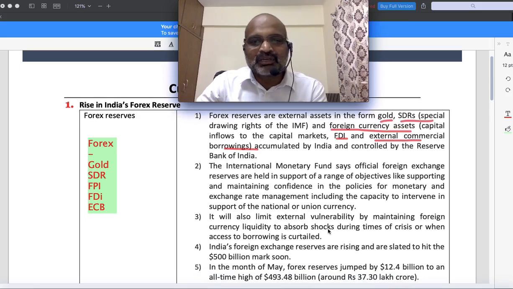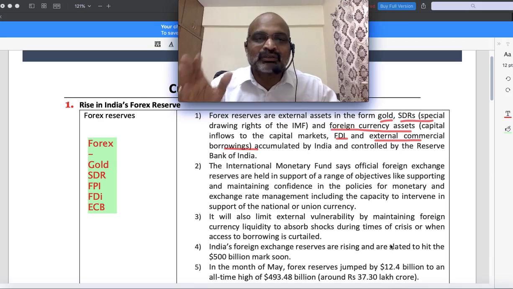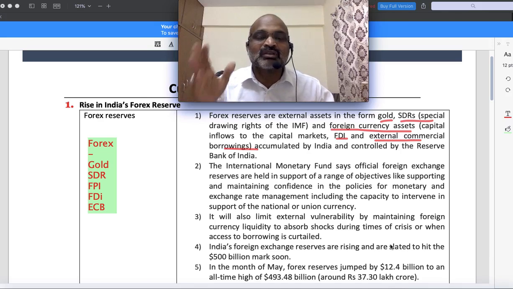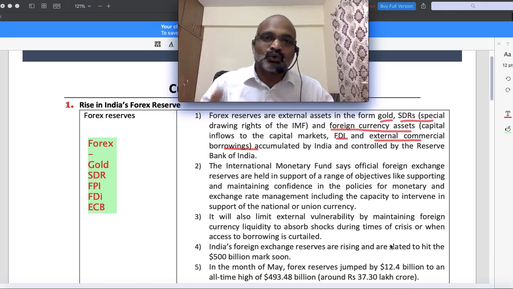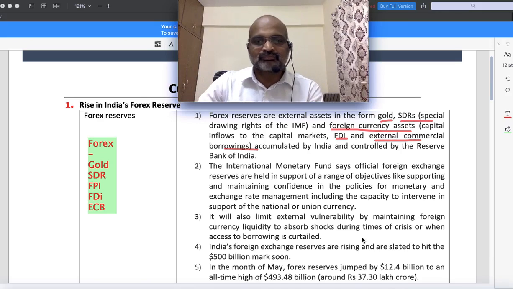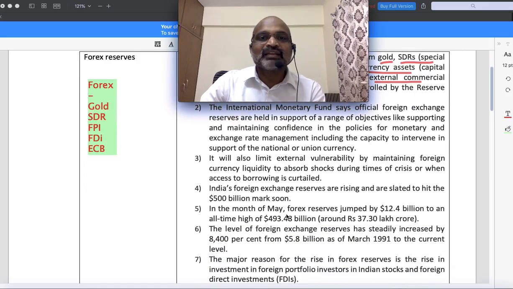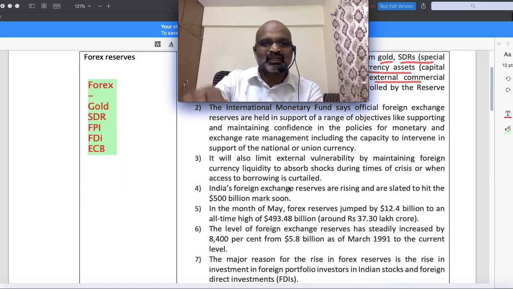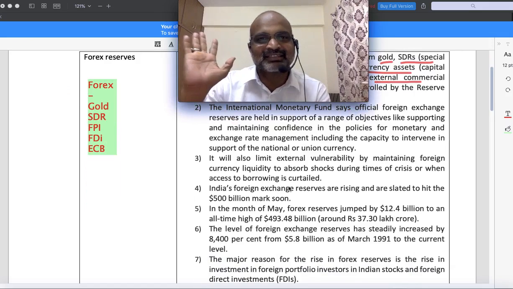Next, it will also limit external vulnerability by maintaining foreign currency liquidity. Ready cash availability of foreign currencies is very important, because you end up purchasing so many things from foreign countries, so you need to have that always. Okay, now the latest issue. The first three points are general points which I gave you, but the latest current affair I want to tell you is that foreign exchange reserves in India increased.